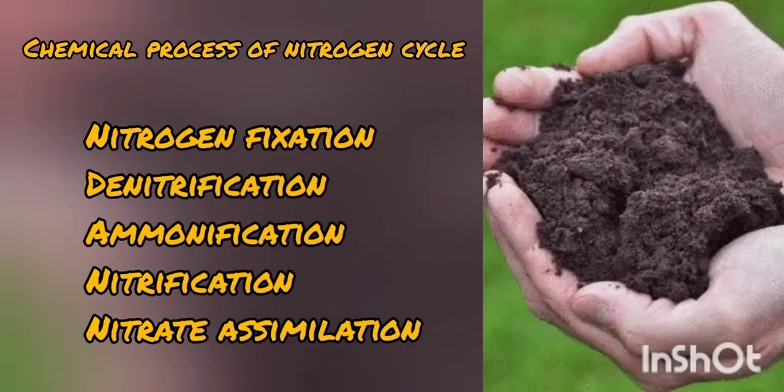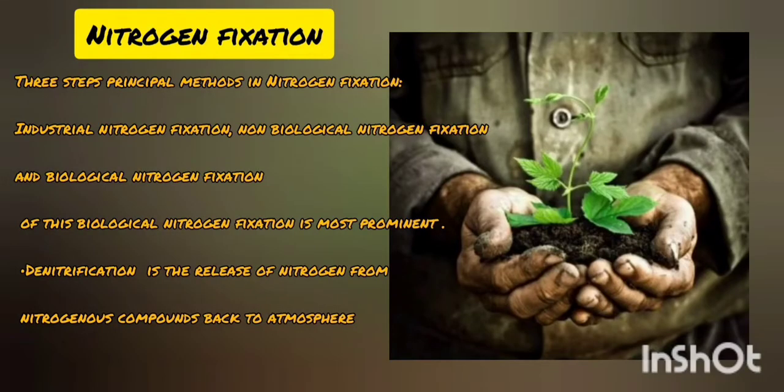Chemical process of the nitrogen cycle. It includes nitrogen fixation, denitrification, ammonification, nitrification, and nitrogen assimilation. Nitrogen fixation includes three types: industrial nitrogen fixation, non-biological nitrogen fixation, and biological nitrogen fixation. Of these, biological nitrogen fixation is the most prominent, and denitrification is the release of nitrogen from nitrogenous compounds back to the atmosphere.